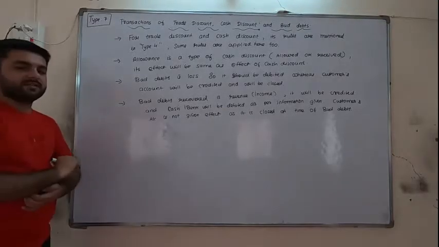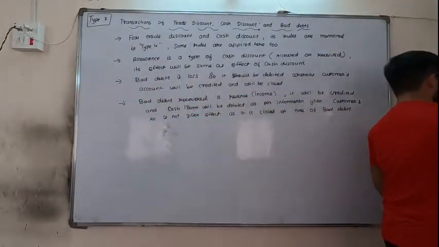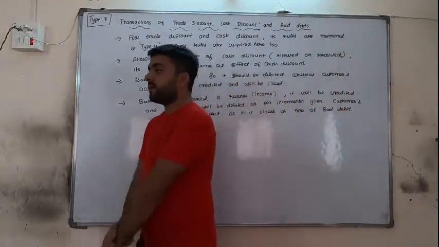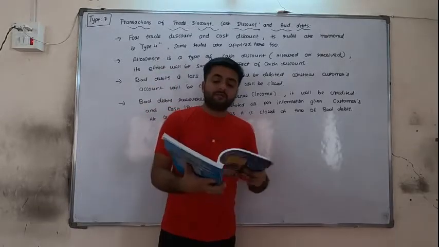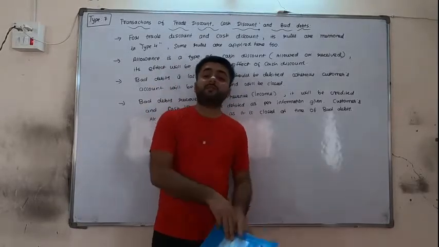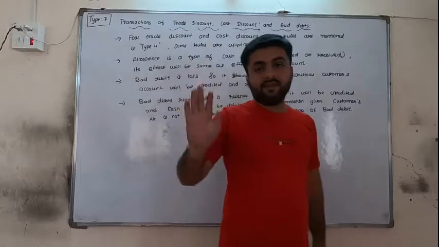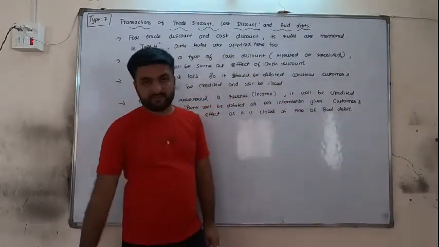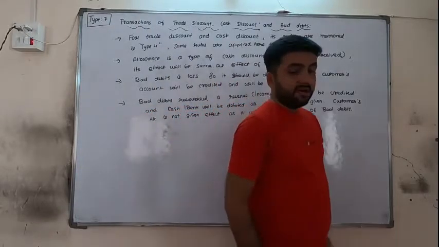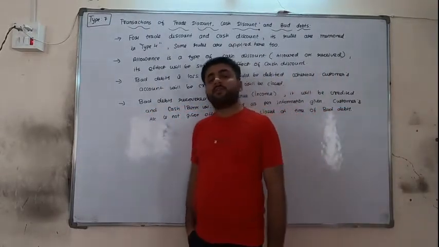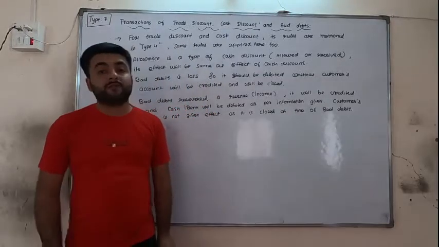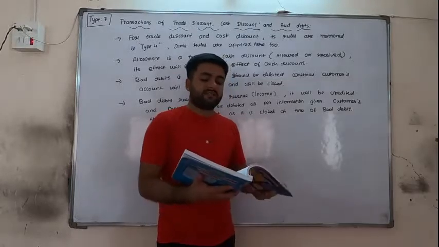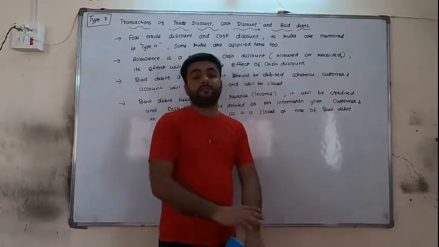Now coming to page number 104, the next sum. Now see friends, we are in the 12th sum. After completing the 12th sum, we are having the 13th sum which is inclusive of all the types of transactions. Till the 12th sum we have learned 7 different types of sums and all the transactions. Now in the exam the same way will not be there. In the exam all the transactions will be there, so you have to decide how to write that. For that you have the rules now. So the next sum is based on that and it is a very good sum.